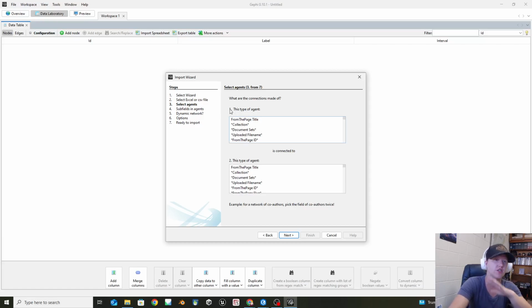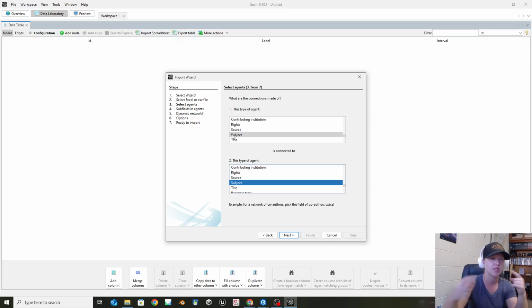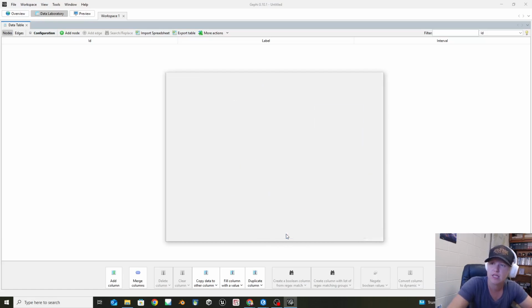So this is where you have to choose what things are going to connect together. In this case, we're going to try and connect all of the subjects together. You don't have to; you could do people to places, people to businesses, you can do a variety of different things. But for the way that this one works, we're going to want to see what all of the subjects are that are connected together. So subject is connected to subject. Basically anything that's in the same subject category, that's what we're going to attach together. And we're going to say, yeah, that's fine.